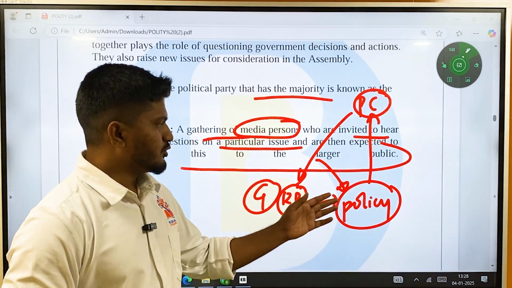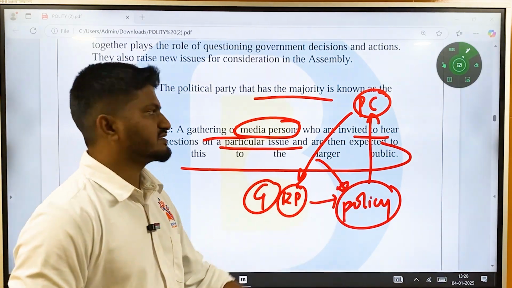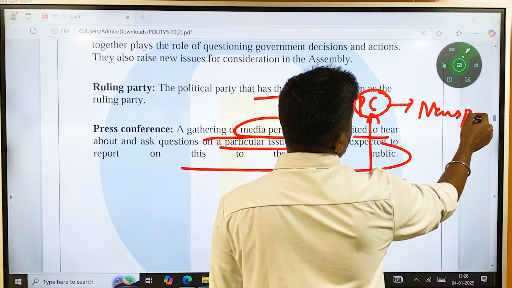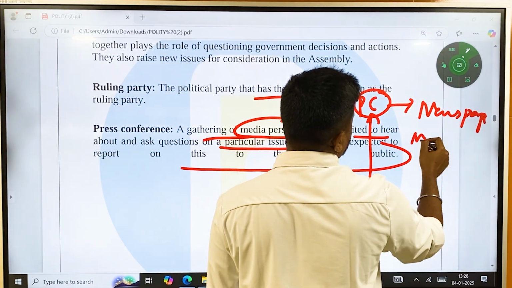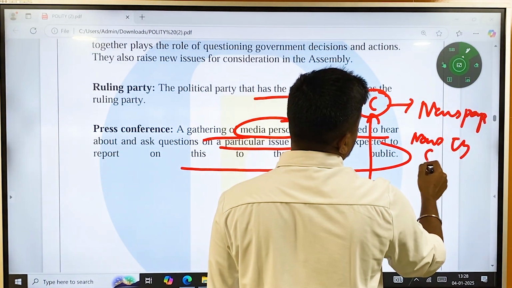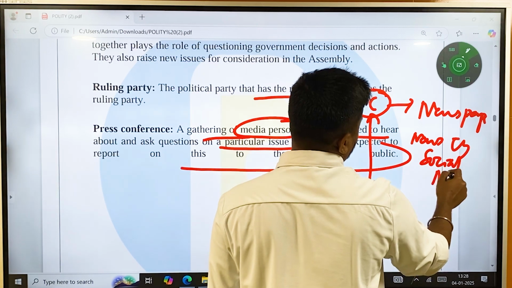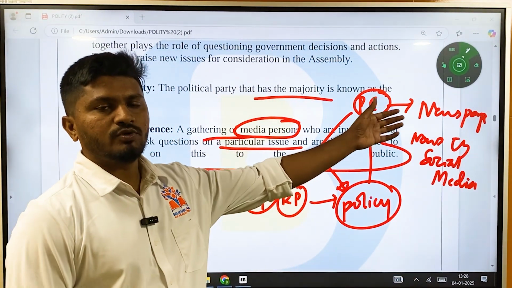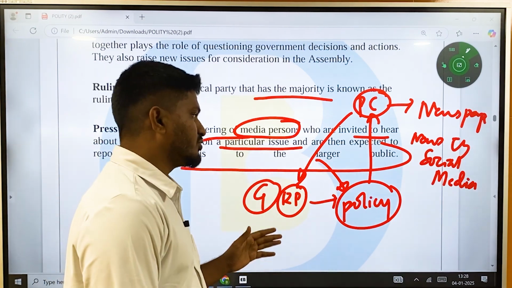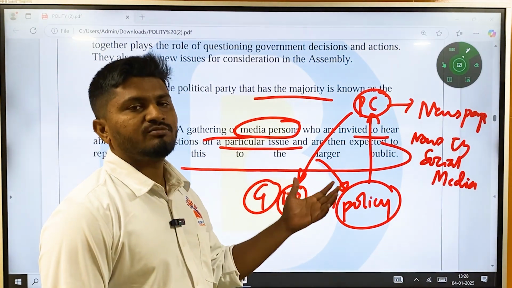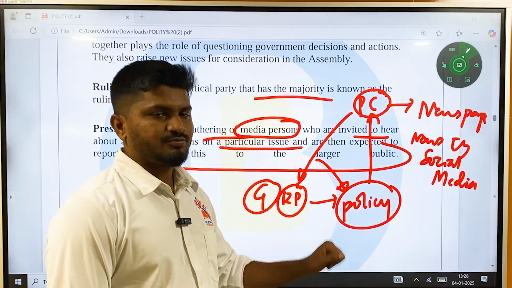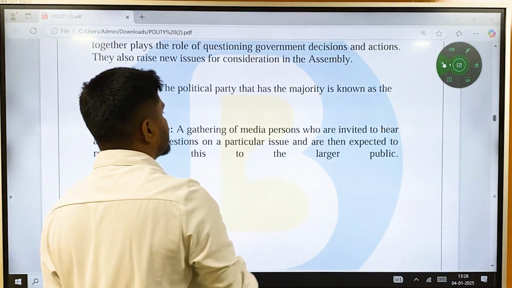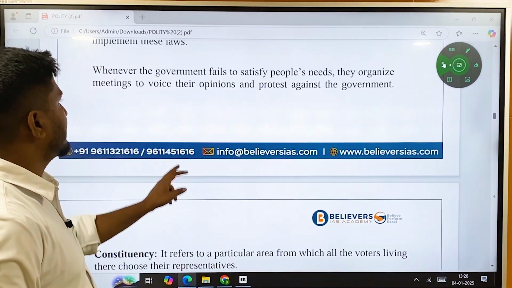Okay, these questions and policies, these discussions will then be shown in the newspapers, news channels, social media, etc. And through this, the public is going to know about the policies. Public is going to know about the positives and negatives, and then there will be wide discussions about these policies. Okay, these are certain vocabulary you should be knowing about this one. Now we'll move on to the main discussion.